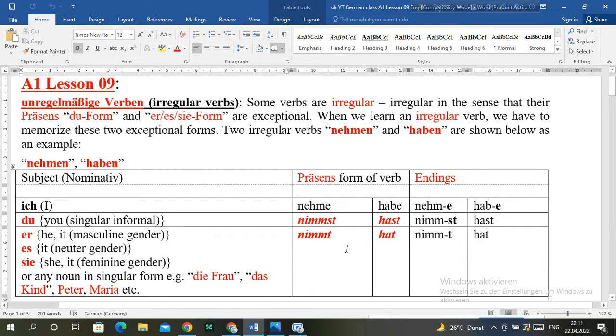So we can see clearly that these two forms have been made not according to the rule.